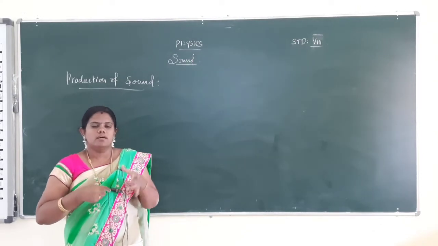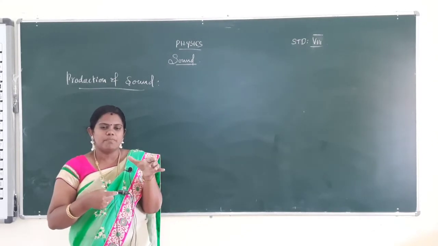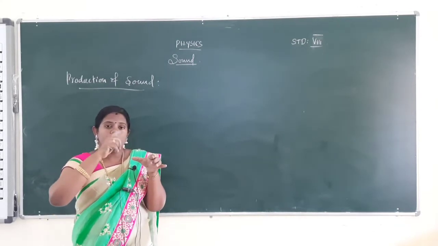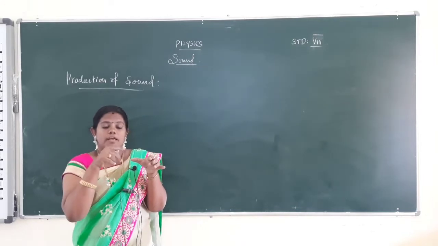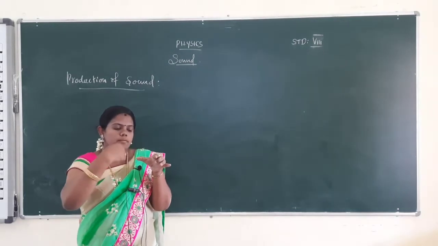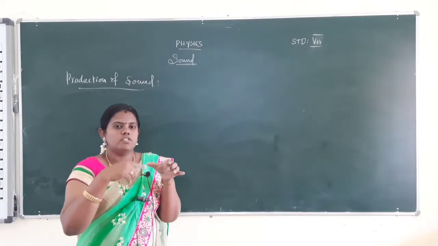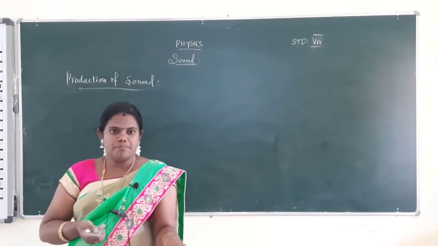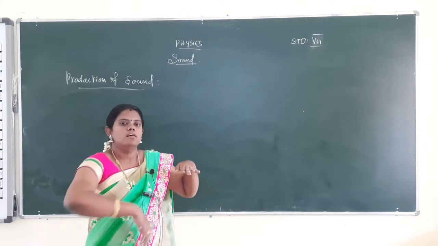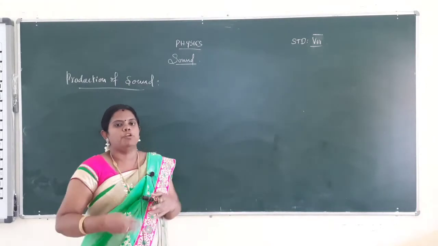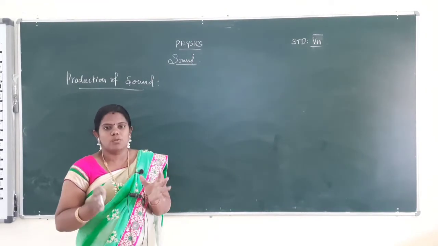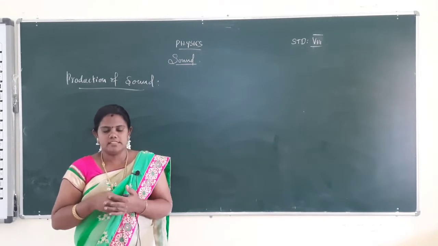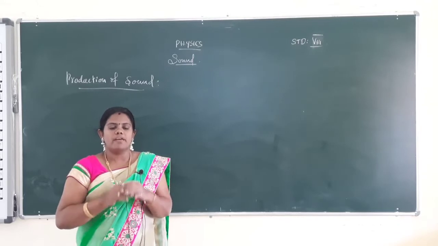Then hold one rubber or plastic strip and strike it with your finger so it vibrates to produce sound. Then keep the metal scale on the table. Striking the metal scale makes it vibrate to produce sound. So this is the way sound is produced. Sound is produced by vibrating objects.